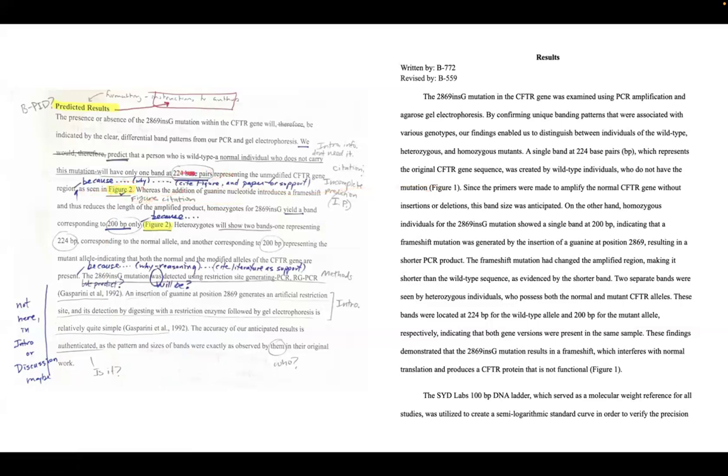Basically, I tried to remove all the sentences that sounded intro-ish, because this should be more concise and to the point. You can see at the bottom here, it starts to do a lot more citations, which isn't supposed to be here, so I deleted all those. I also took out this intro sentence right here, like an insertion here, and as you can see, that sentence is not anywhere nearby.